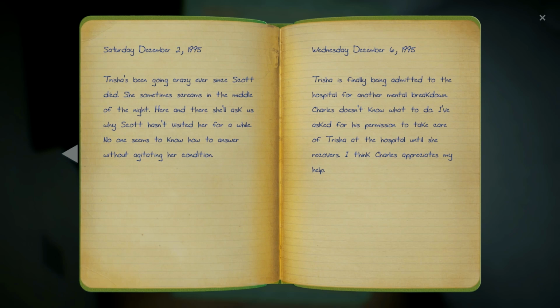Trisha's been going crazy ever since Scott died. She sometimes screams in the middle of the night. Here and there, she'll ask us why Scott hasn't visited her for a while. No one seems to know how to answer without agitating her condition.